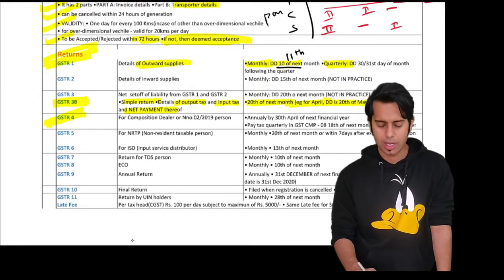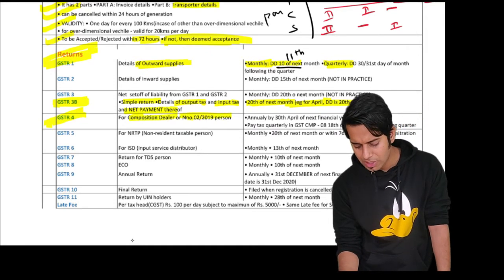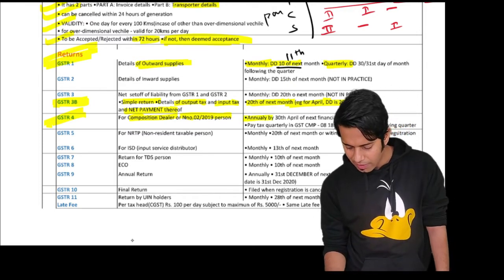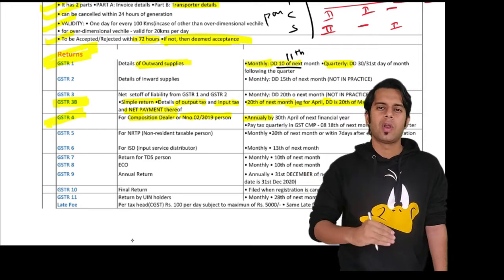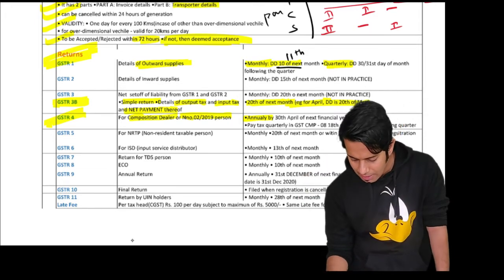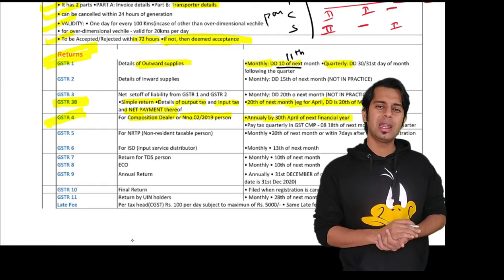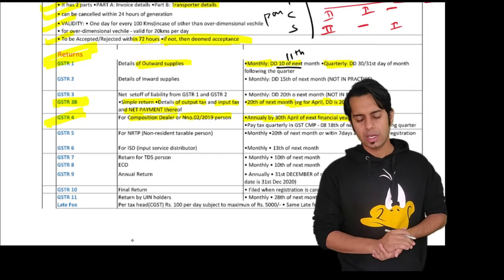Then GSTR4. GSTR4 is a return which is required to be filed by a composition dealer or a person who is opting for notification number 2/2019. It is required to be filed annually by 30th of April following the end of the year, meaning 30th of April of next financial year. Say for example, for financial year 1920, I should file my GSTR4 by 30th of April 2020.